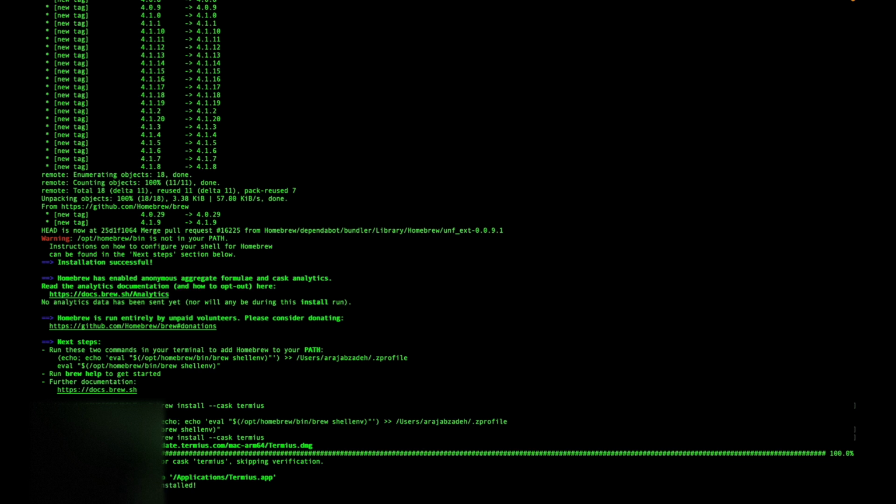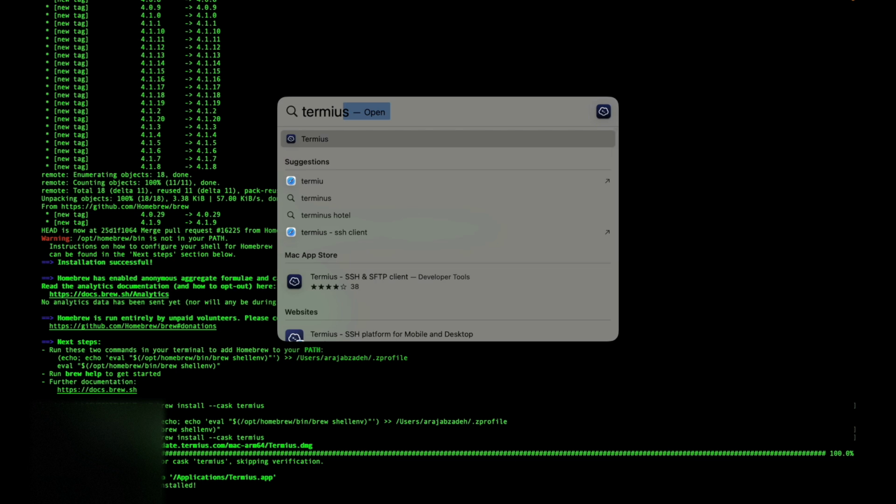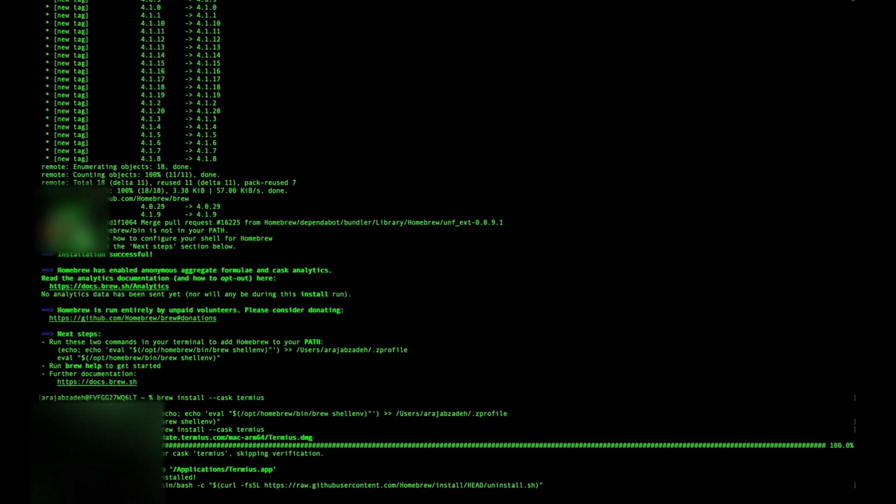And here we go. To uninstall Homebrew, simply copy the command in the caption of this video and paste it in the terminal.